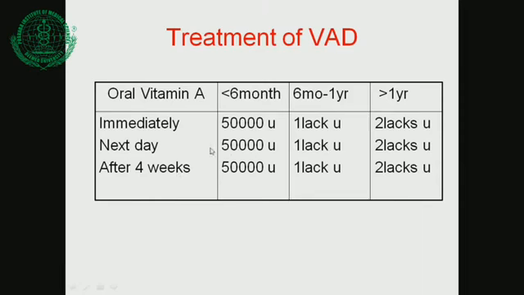So a total of 3 doses are given in vitamin A deficiency when there is xerophthalmia. You must remember this chart by heart. Anytime, even if you are awakened from sleep, you must be able to utter this chart.